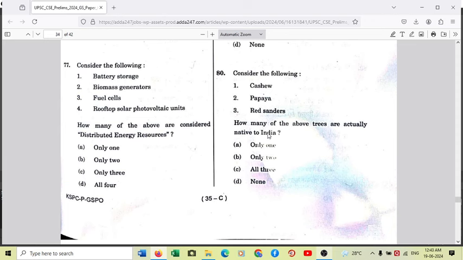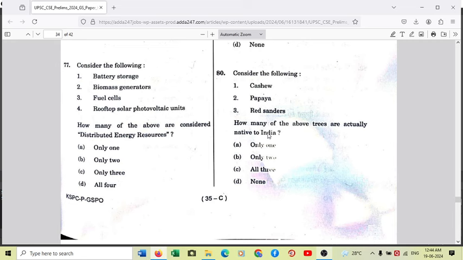Consider the following: cashew, papaya, and red sanders. How many of the above trees are actually native to India? The answer is one, which is red sanders, basically red sandalwood. Red sandalwood is an extremely important commercial tree of India, which is native to Andhra Pradesh. India has prohibited both export and import of red sandalwood, so it's a kind of protected tree. Red sandalwood is currently under Schedule 4 of the Wildlife Protection Act, which requires ultimate protection.